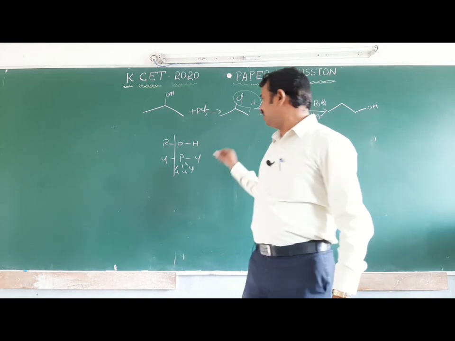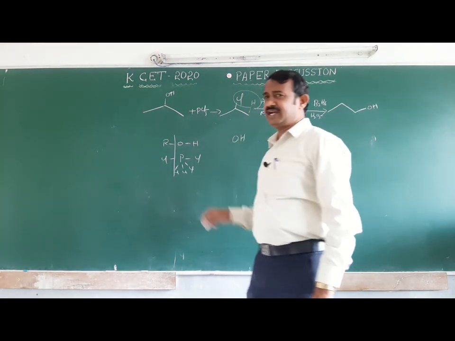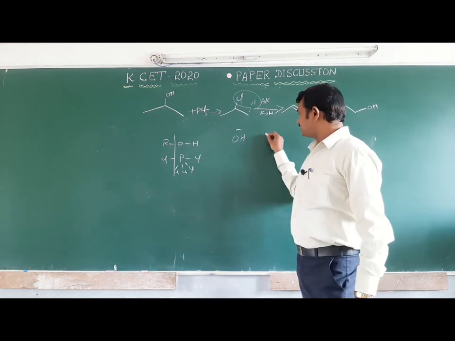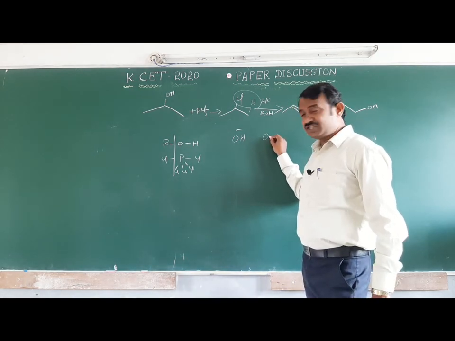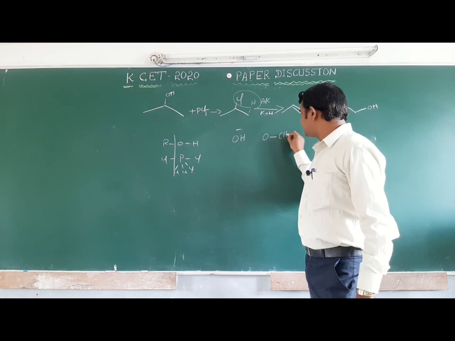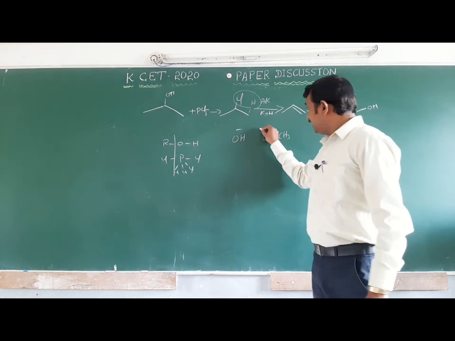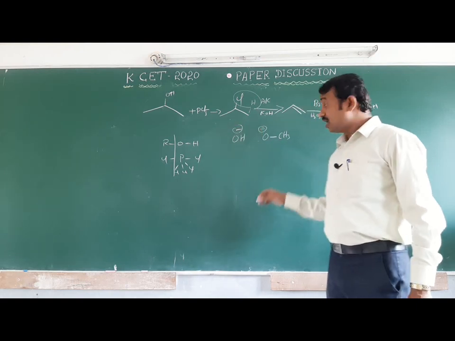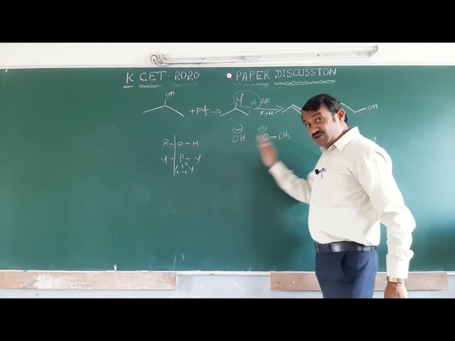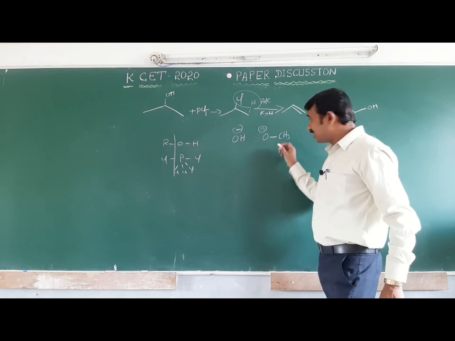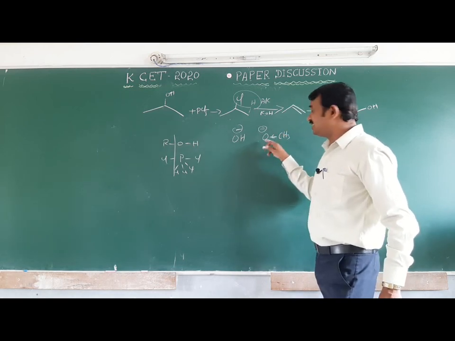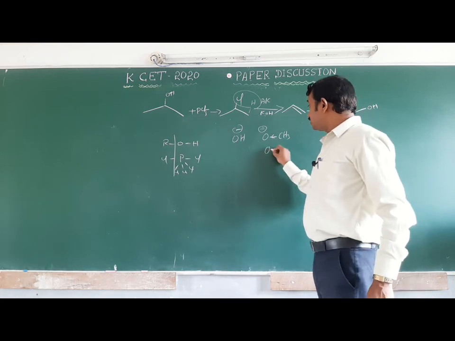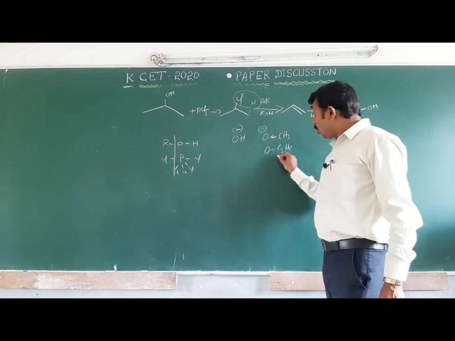You should remember, generally we think sodium hydroxide, OH, is a strong base. When OH is a strong base, here instead of H, CH3 is coming. Due to the inductive effect, oxygen is already electron rich, and again the methyl group releases sigma electrons. Here electrons are released, which means basicity increases. If it is C2H5, again it is OC2H5, and basicity increases.